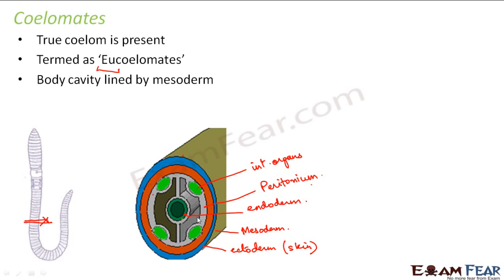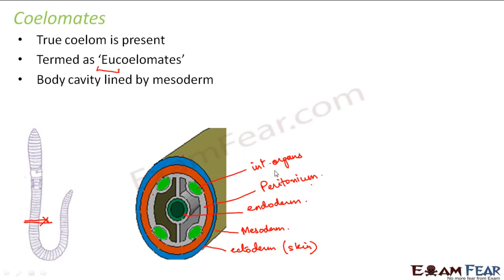So this inside structure is known as the coelom. What do you see? These green colored internal organs are suspended in the coelom. This is how the internal structure of coelomates looks. They have a lot of empty fluid filled space into which the internal organs are suspended. There are a lot of advantages of having this coelom. It ensures protection for the internal organs. It also gives greater flexibility to the body.